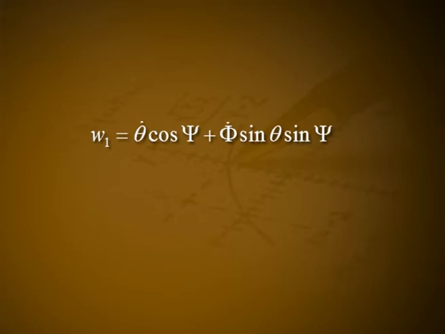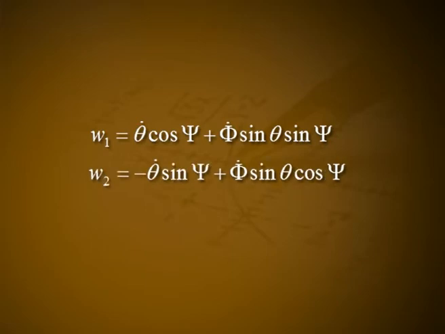where W1, W2 and W3 are the components of the angular velocity along the axes x dash, y dash, z dash respectively. W1 is equal to theta dot into cos psi plus phi dot into sin theta into sin psi, W2 is equal to minus theta dot into sin psi plus phi dot into sin theta into cos psi, W3 is equal to psi dot plus phi dot into cos theta. The kinetic energy of the body in terms of W1, W2 and W3 can be written